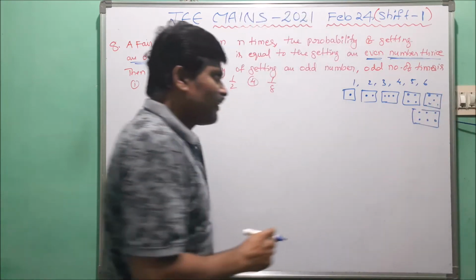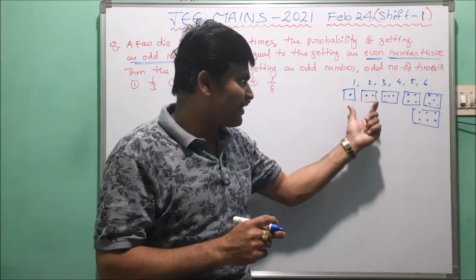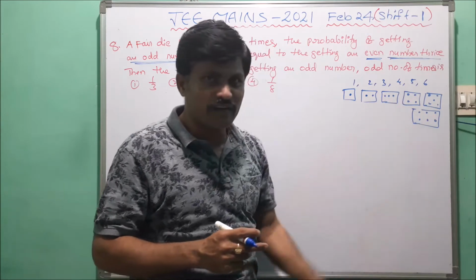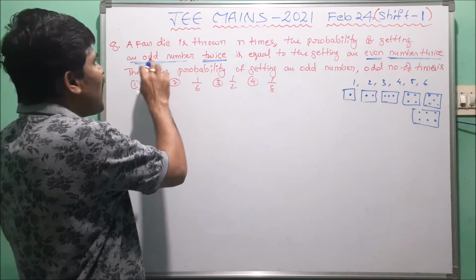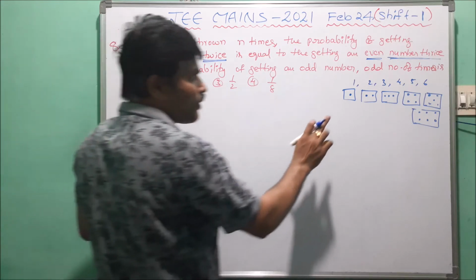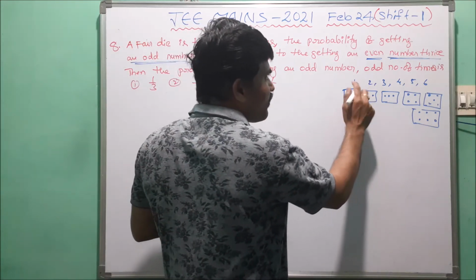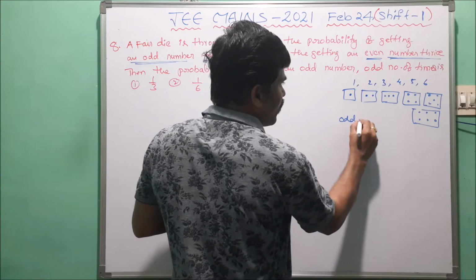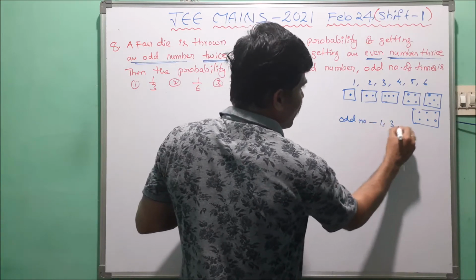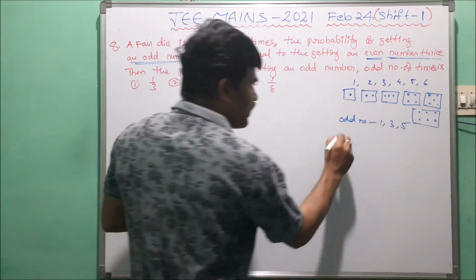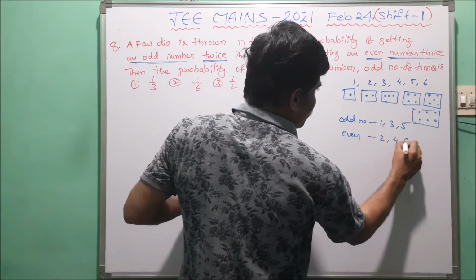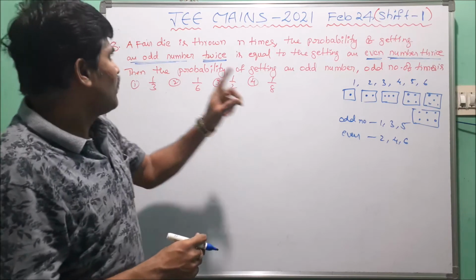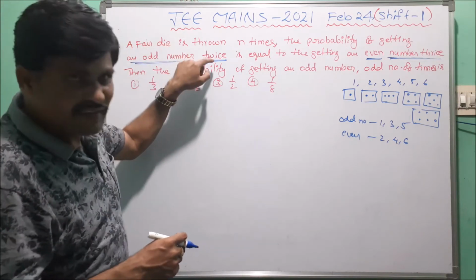So totally 6 surfaces are there. In the 6 surfaces, 6 digits, 6 dots are there. Now in that, here the probability of getting an odd number twice. The probability of getting an odd number. Here the odd numbers are 1, 3, 5. Even numbers are 2, 4, 6.